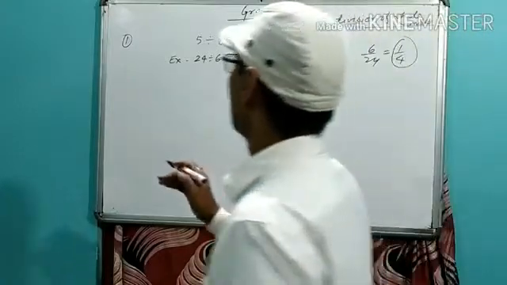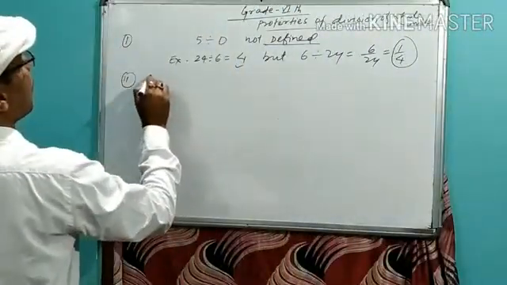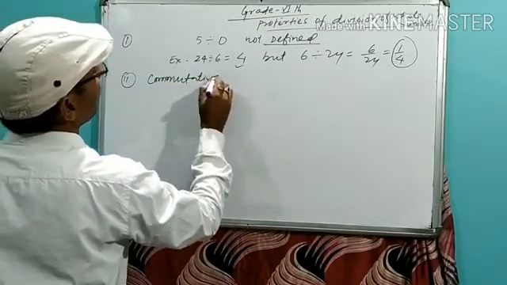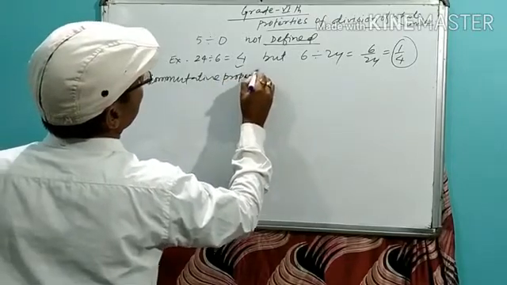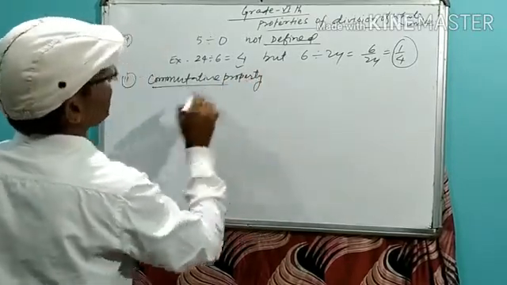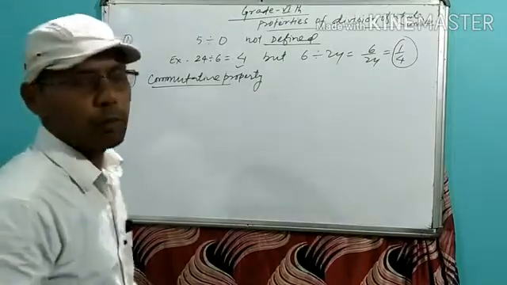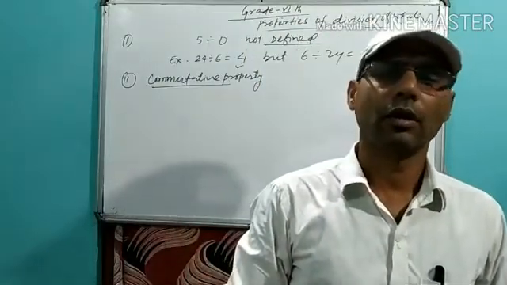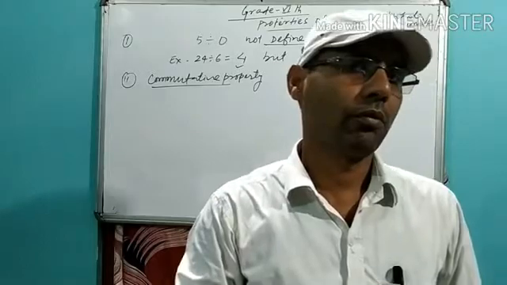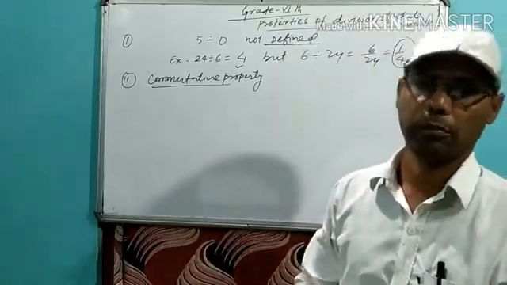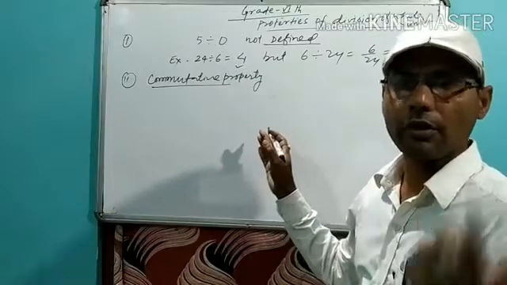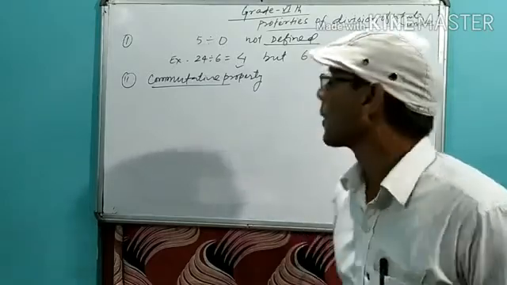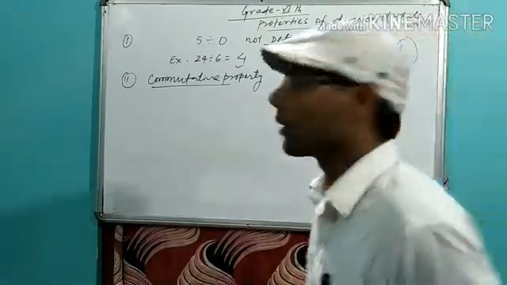What is next is the commutative property. Commutative property doesn't hold for the division of whole numbers. You have to write it, my dear.